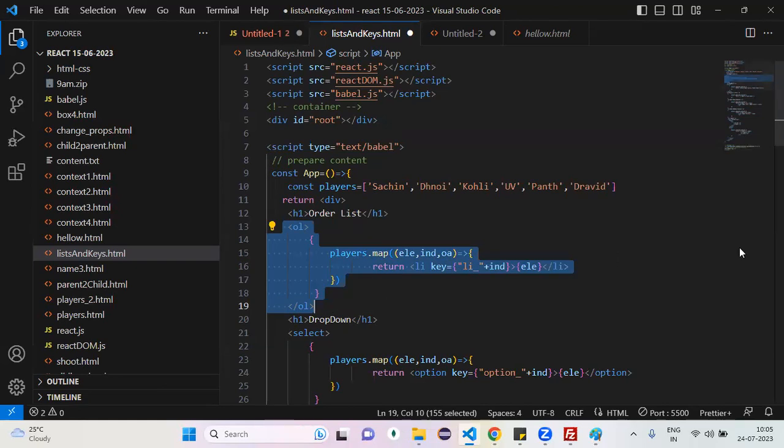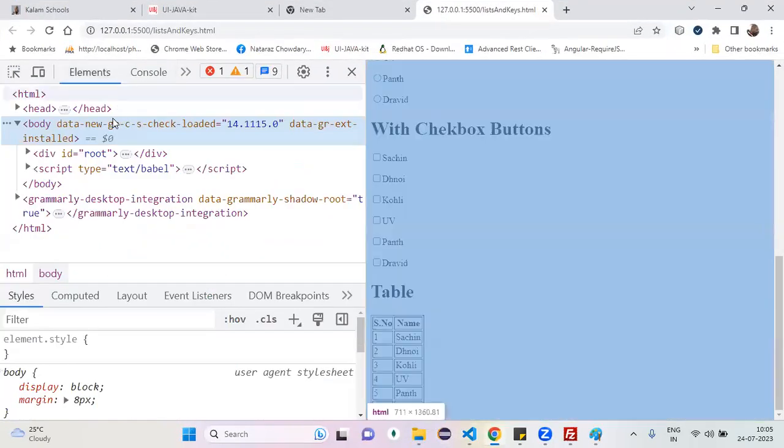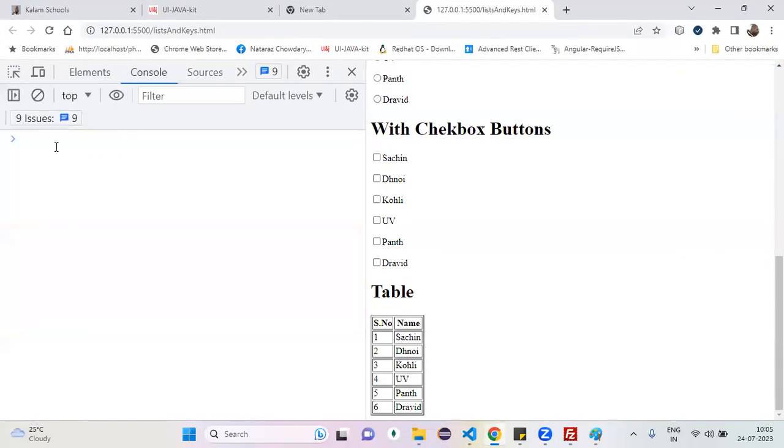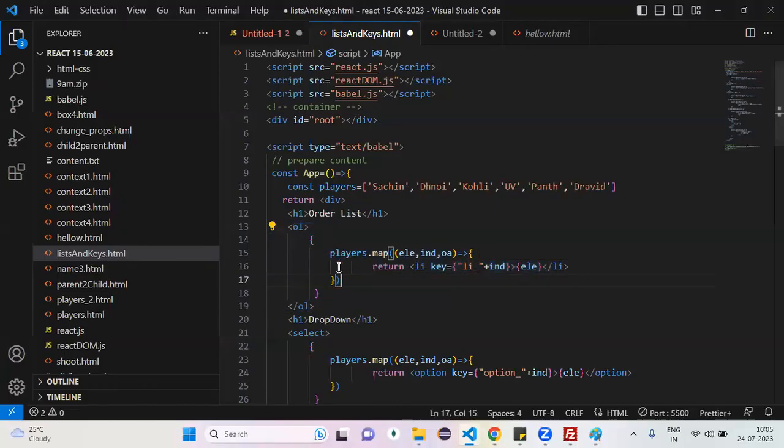Can you perform the map method only on an array? Yes, map is on the array. Sir, in JavaScript, with map we have a const variable and we accept the array with whatever is returned from map. But here we are just enclosing it in curly braces, so automatically it returns and displays. Yes, kind of. Curly braces are nothing but they render your content inside them. In the curly braces, what we have is a list of LIs, and that is rendered inside the OL.